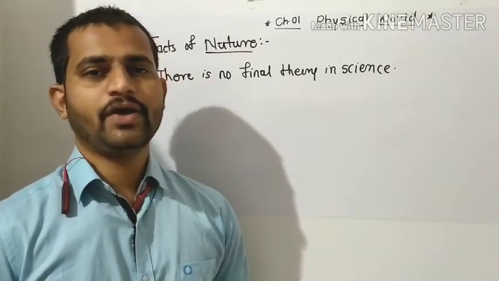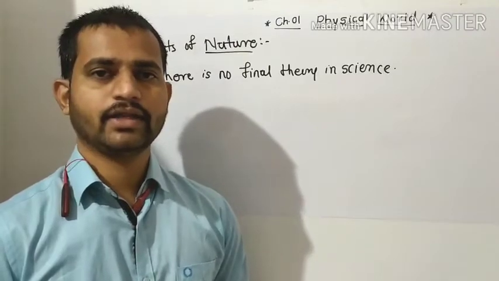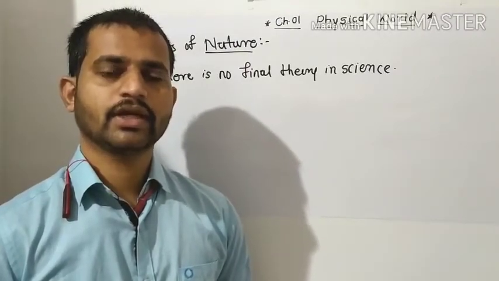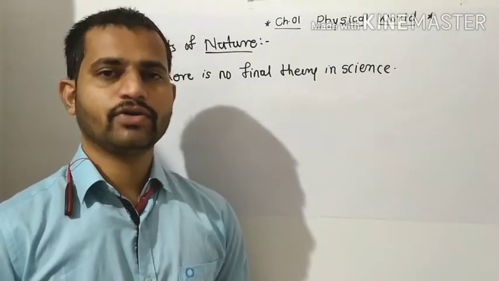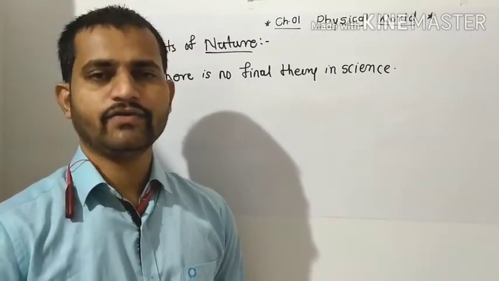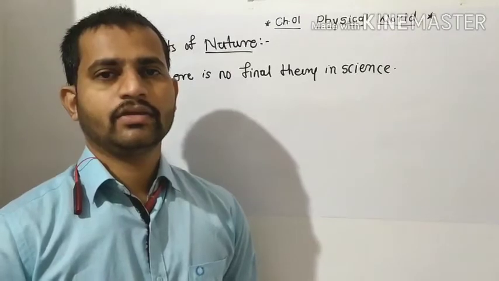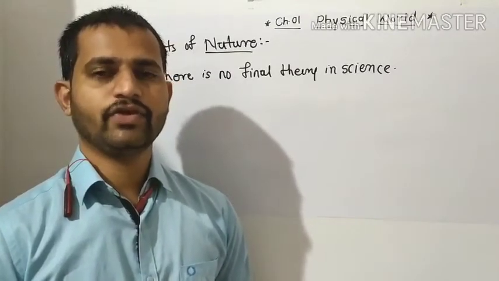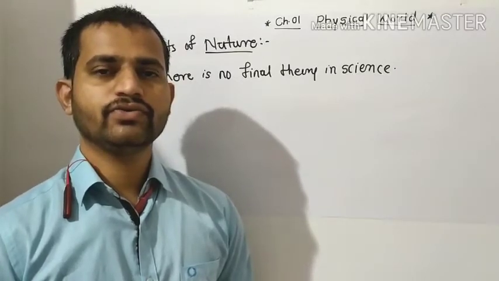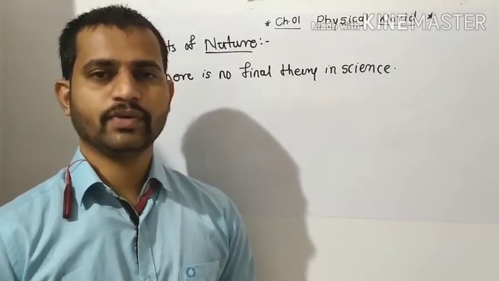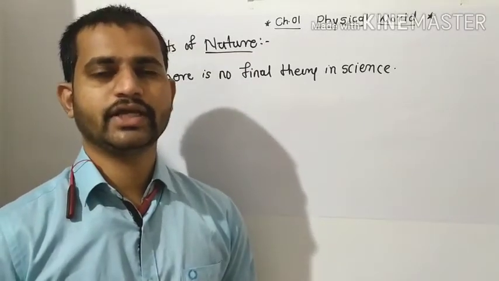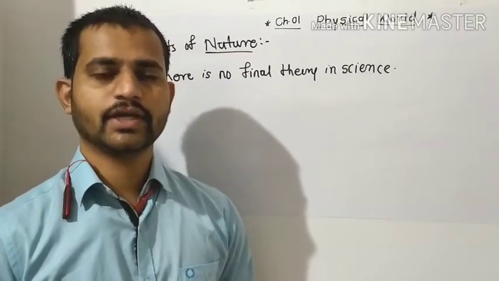If they have given the proof, we have to verify these proofs and we can go for the new theory. If a new theory about any phenomenon comes in front of us, we must first go for its proof, and then after verification we can conclude that that particular theory is a final one.